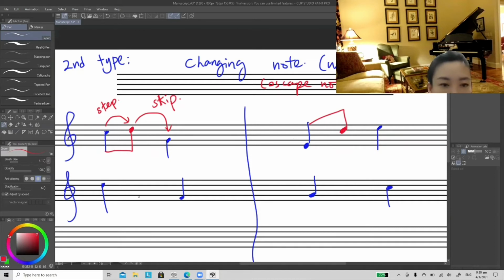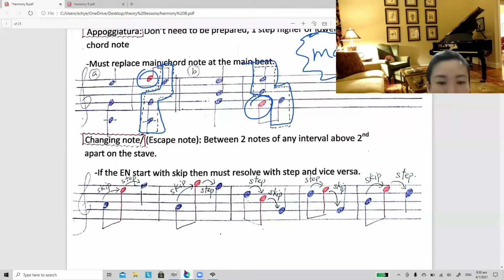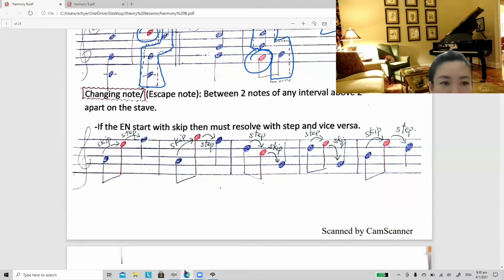So the next one between B and F, if you want to skip first, you can skip to G. So after skip, then you step. Next one is you can step first, just an example, and then you skip. Okay, so this second type of decoration is not so closely related to the note before and after, but there is a combination of step and skip. That's why I put this under the second type of melodic decoration.